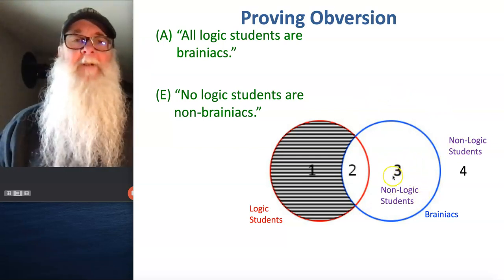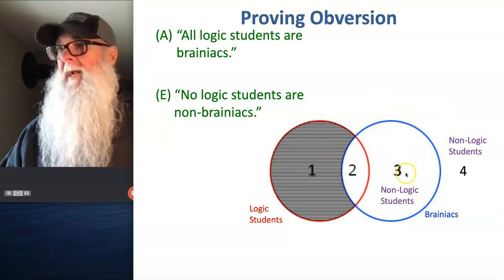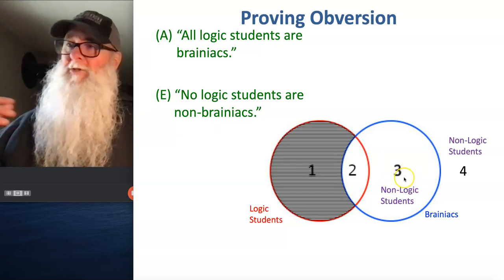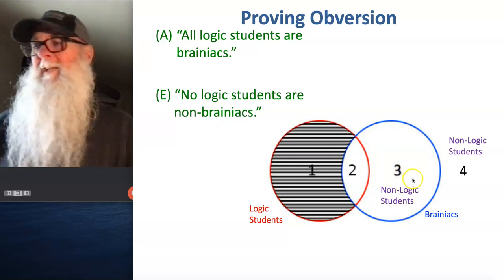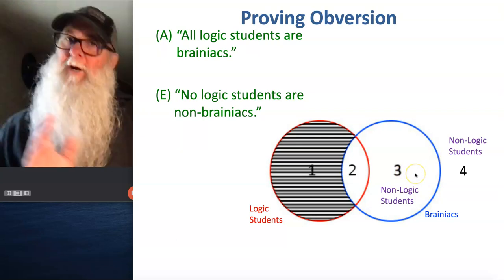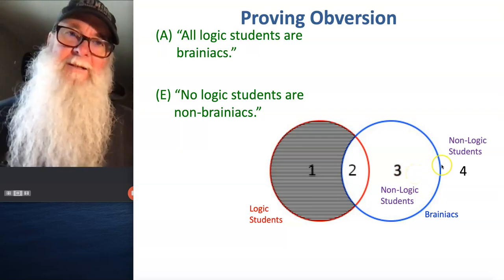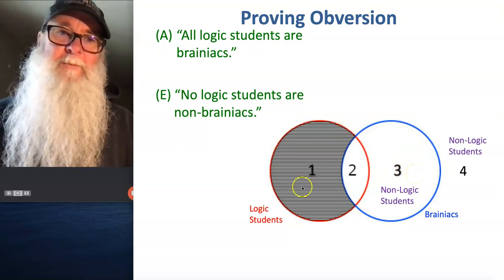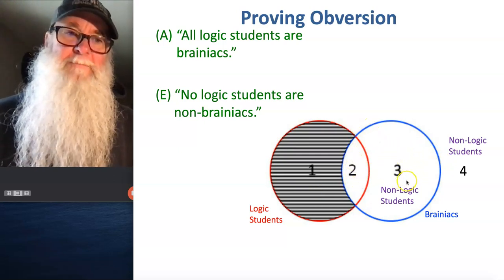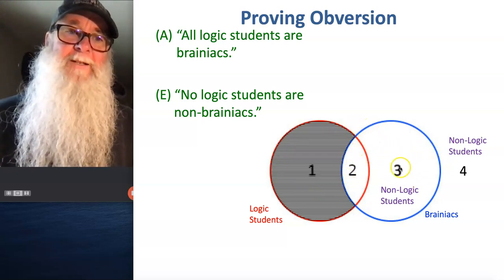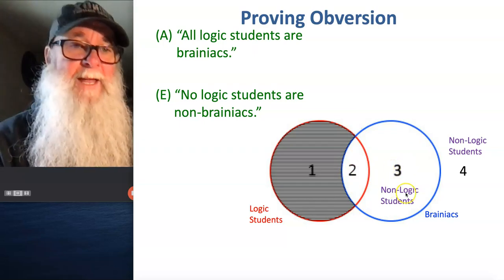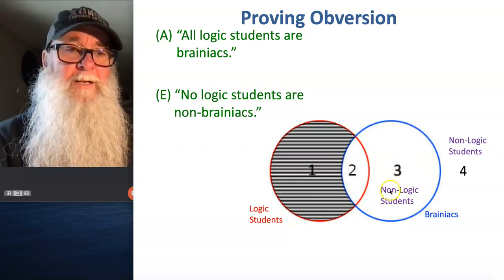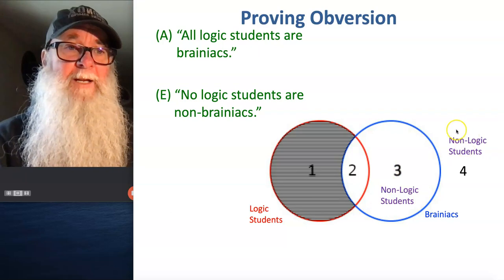So if you have a carpenter who's a brainiac, if you have an astronomer, a physician, a designer of some kind, and they're all brainiacs, but they're not taking logic and not studying logic, they wouldn't be included in the logic students, but they would be included in the brainiac part of the diagram. And so we'd identify there are non-logic students here in area 3 and area 4.